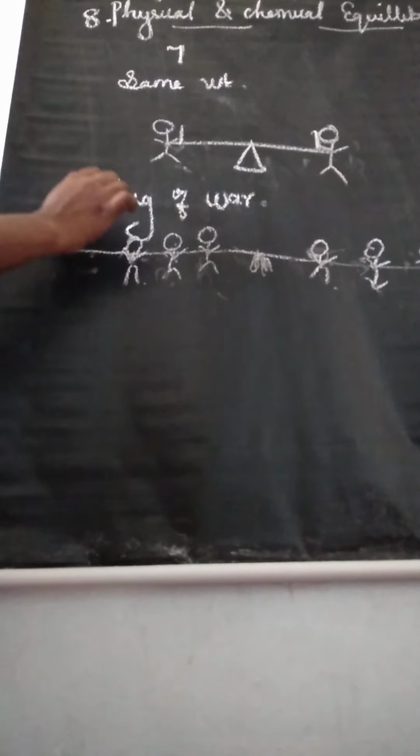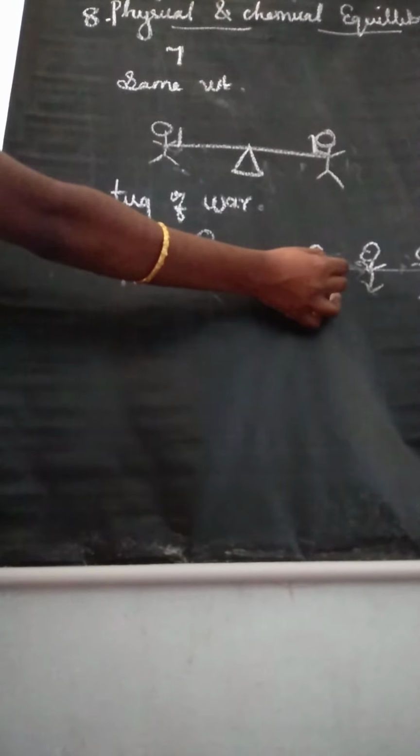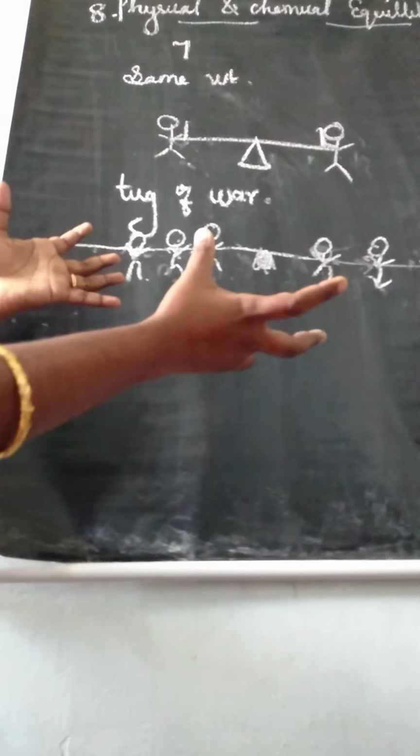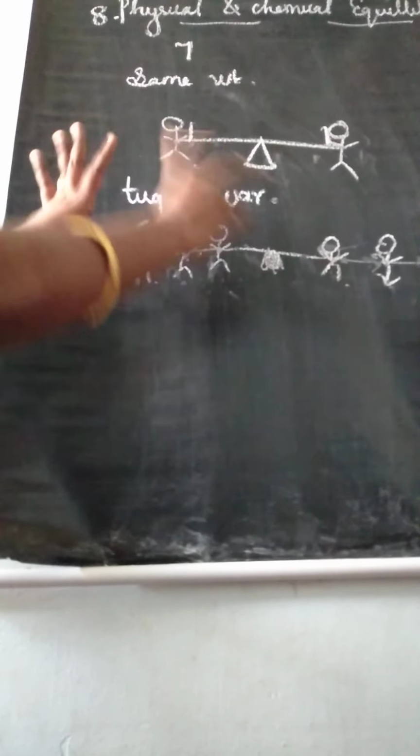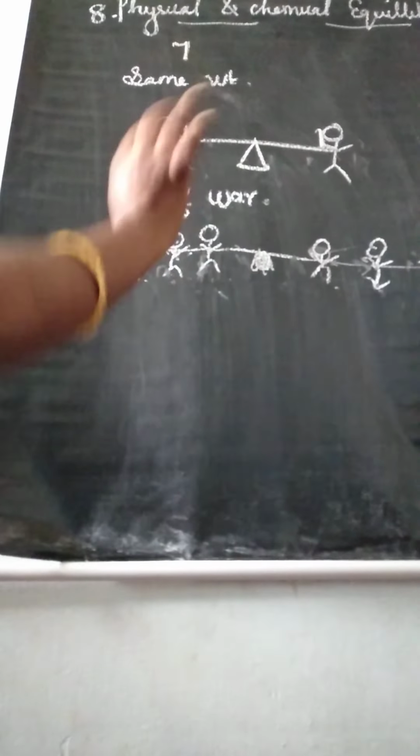Another example, the game of tug of war. Here the rope is pulled taut between two teams. These two teams are pulling the rope with equal force. The rope is not moving in either direction. So now we are telling this is equilibrium. Understand? So this is an example of equilibrium reactions.